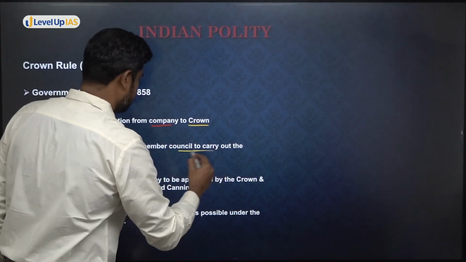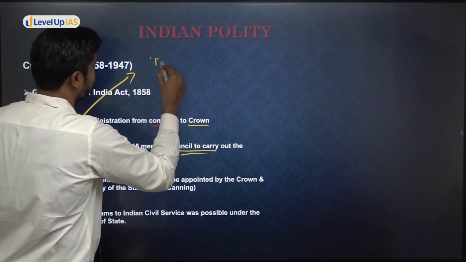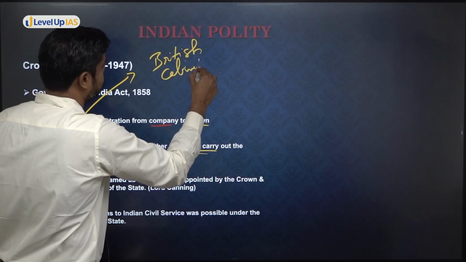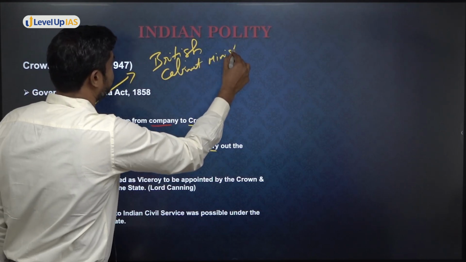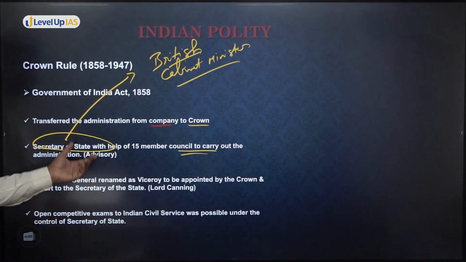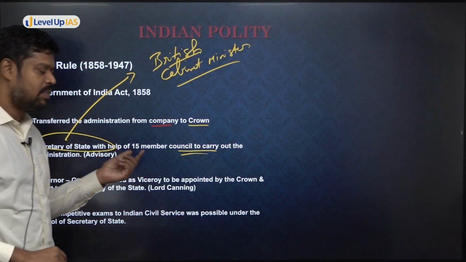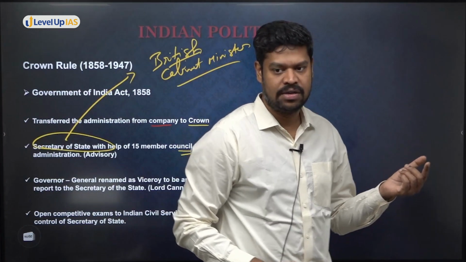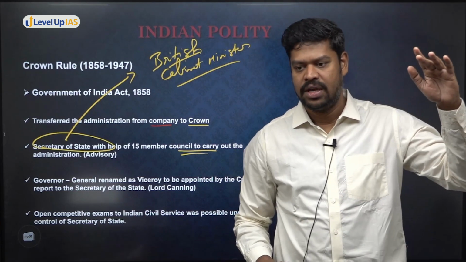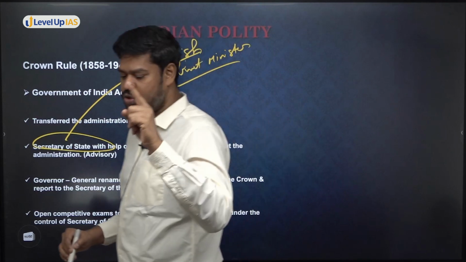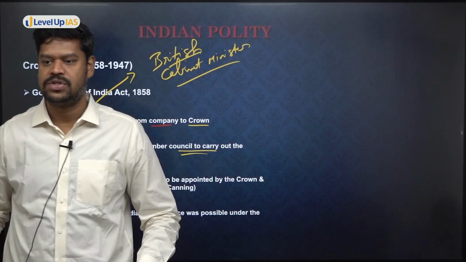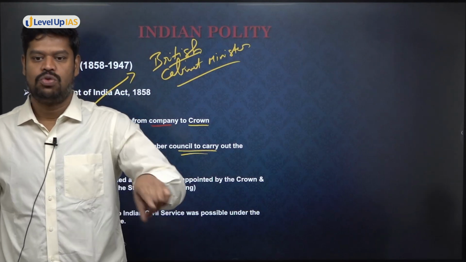And who is the Secretary of State? He is a British cabinet minister, who is advised by a 15-member council, which is majorly advisory, but the final decision will be taken by him. But however, try to understand, the Secretary of State is a British cabinet minister who is not sitting in British India. Where was he sitting? He was sitting in Britain. So therefore, he cannot directly supervise the things that are happening, although ultimately he is the authority to carry out the administration. So he needs to have a representative who is sitting in India.